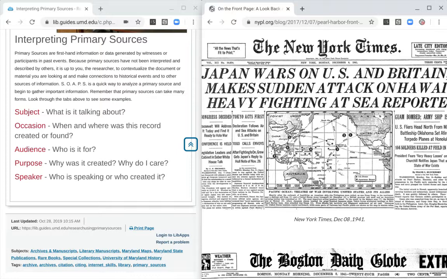All right, guys, that was just a very quick overview of SOAPS in the context of a primary source of a newspaper from World War II. I'll have one more post that will talk about a sample that you can then run through SOAPS with.